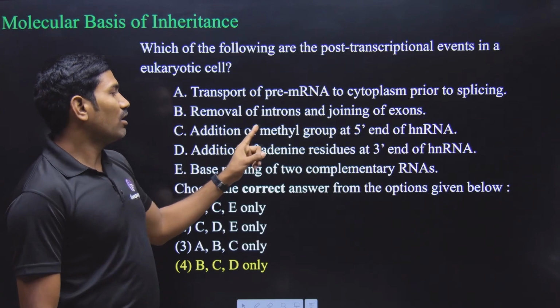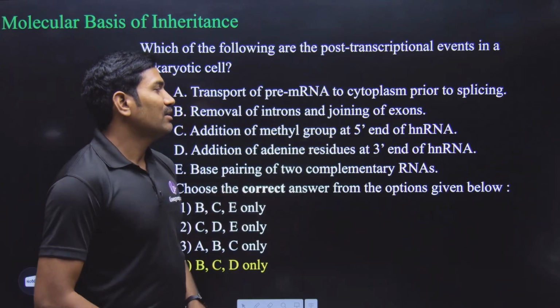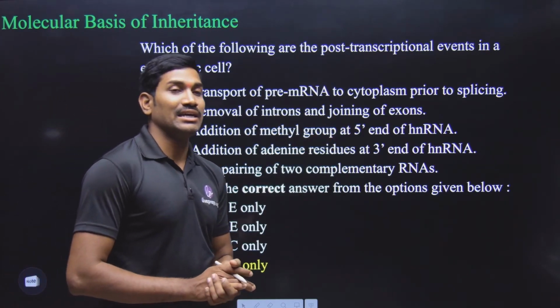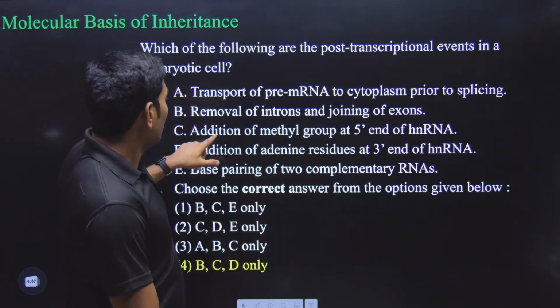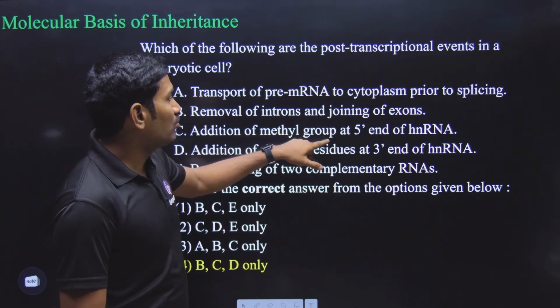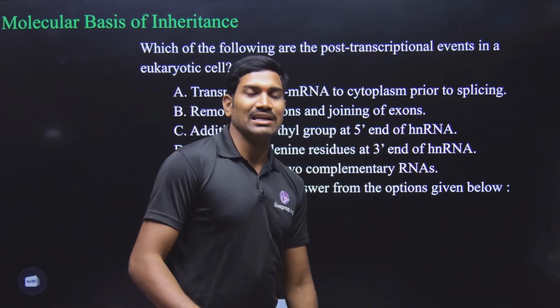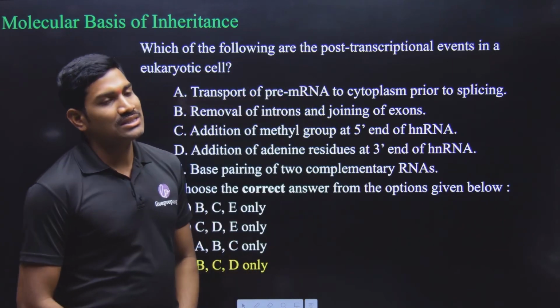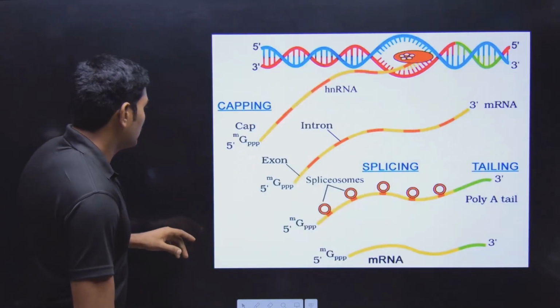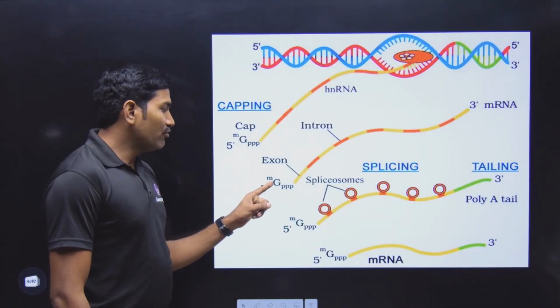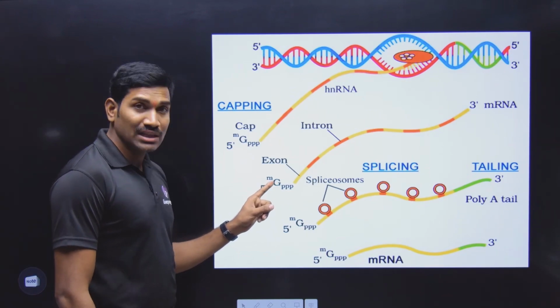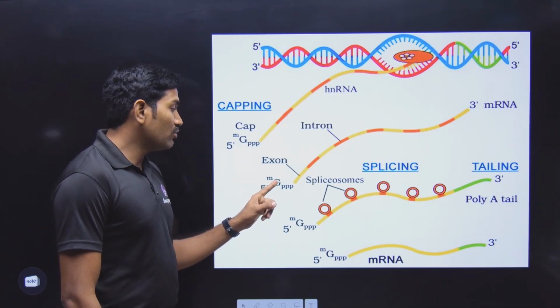Next one, addition of methyl group at 5' end of hnRNA. Now observe each and every point. Is it a methyl group? It is not just a methyl group. It is 7-methyl guanosine triphosphate.